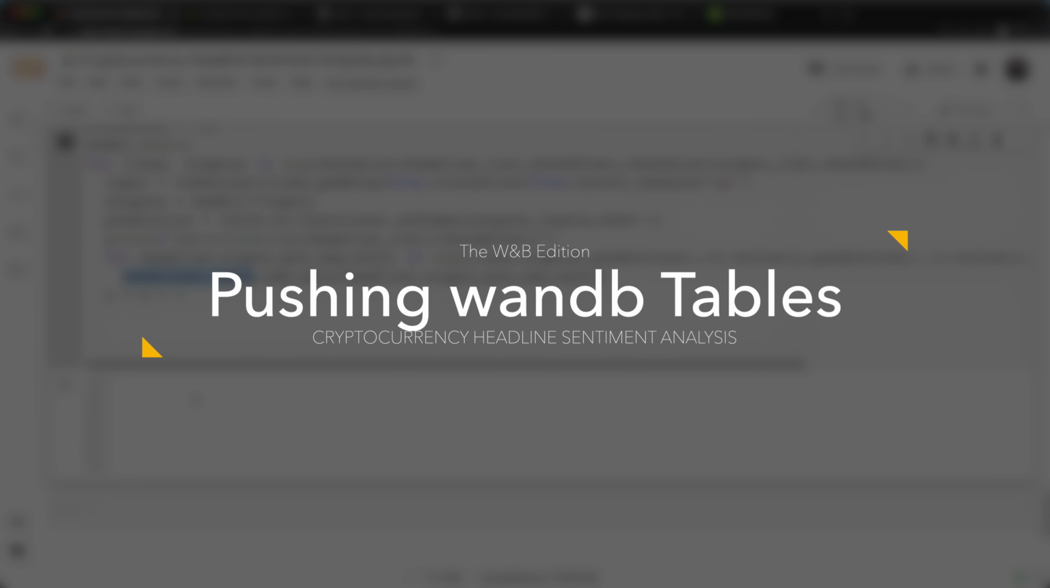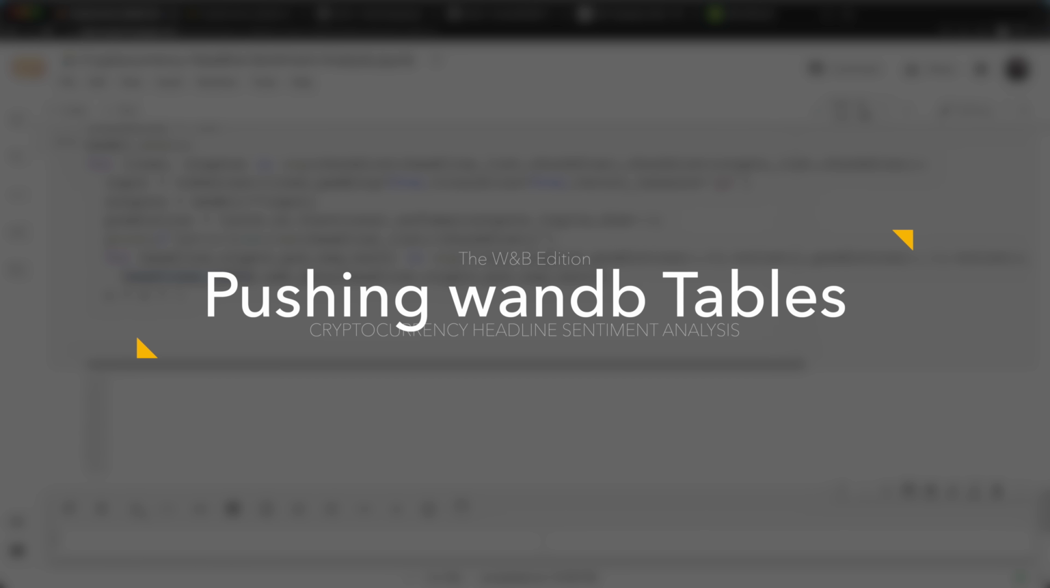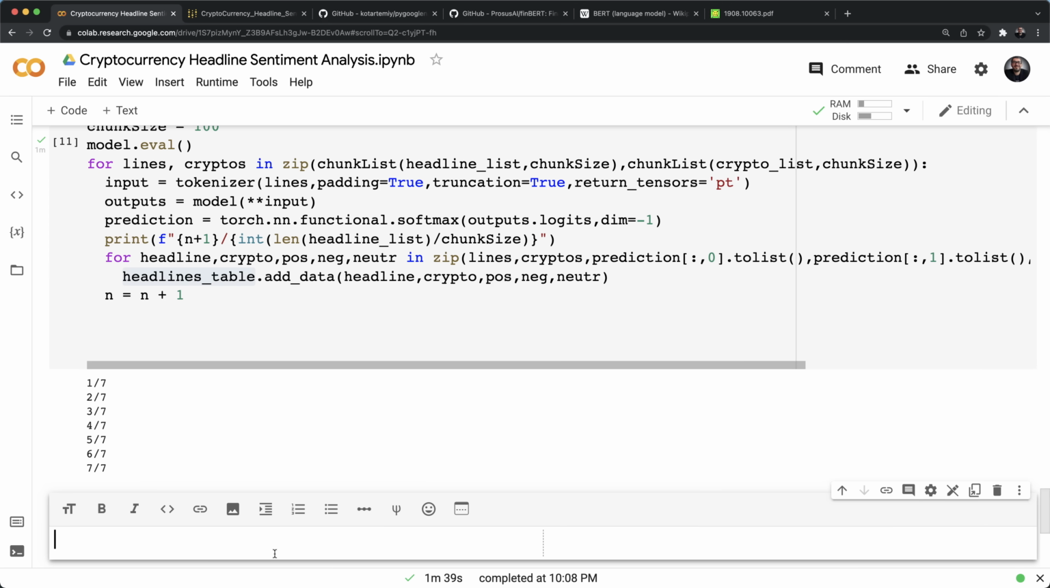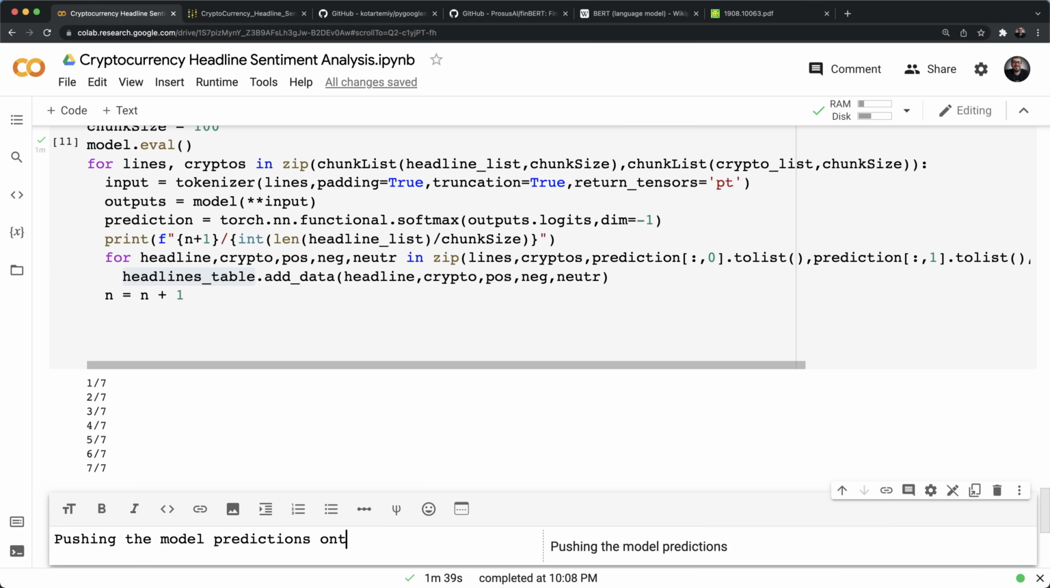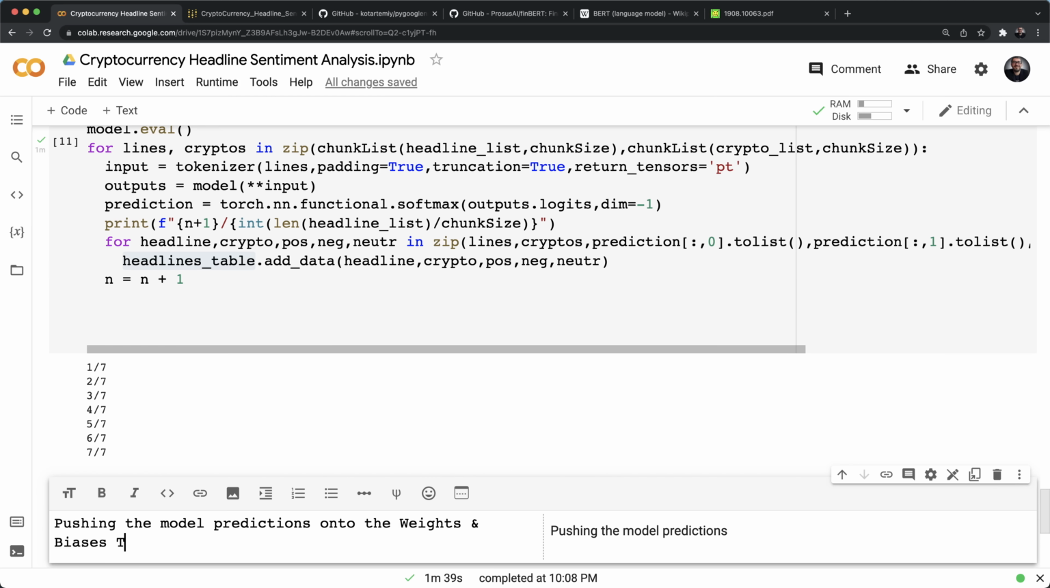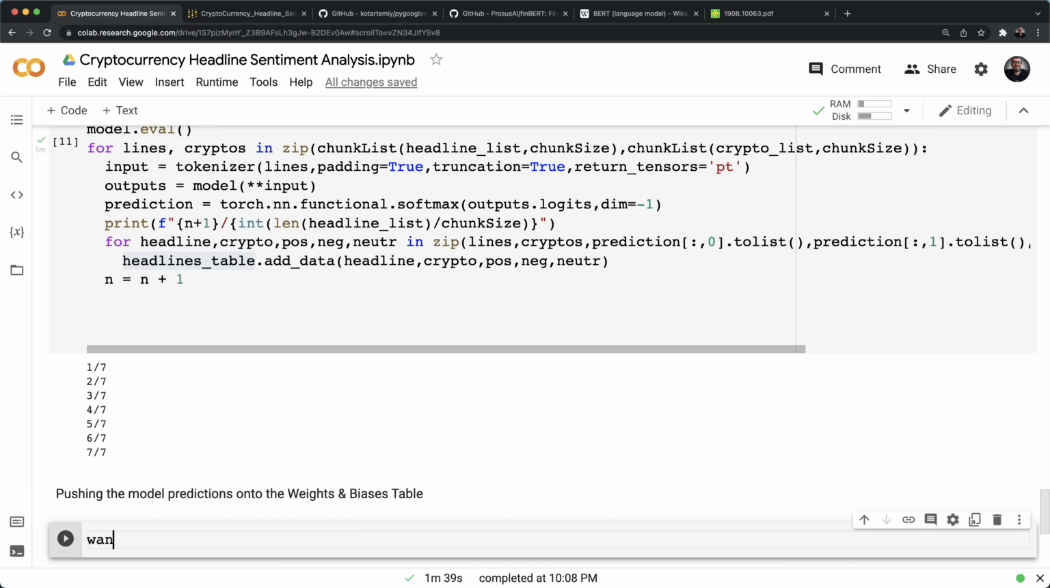We still don't have our table. So we go back over here. And then we need to tell wandb that my headlines table is done. So right here in Google Colab, we're going to push the model predictions onto the Weights and Biases table. Okay, that's what we're going to do. So for that, we'll call wandb.run.log. Okay, then go ahead and say, I don't know, cryptocurrency.